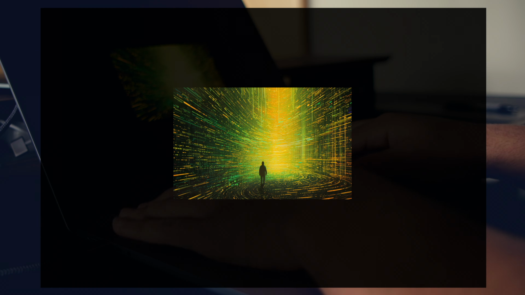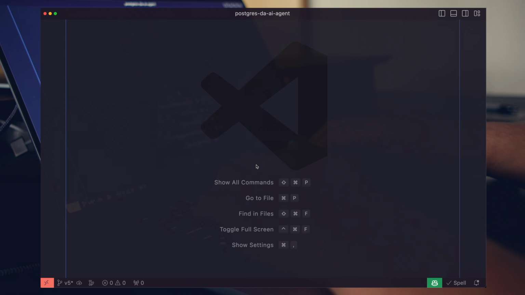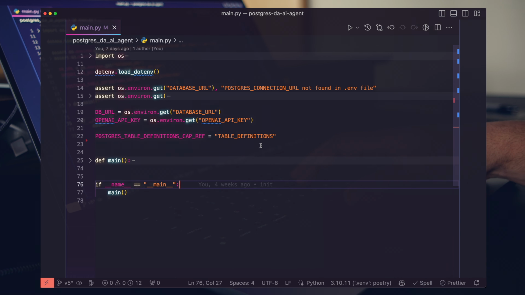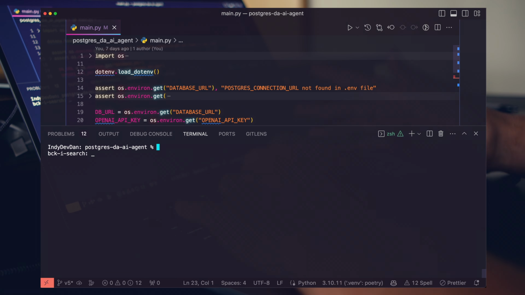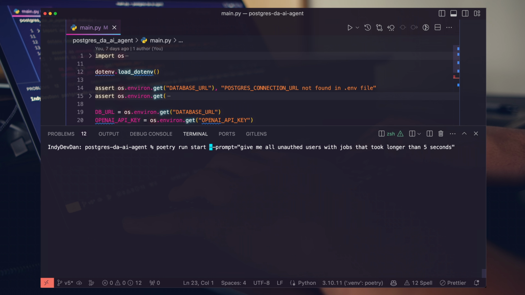So let's get started. Let's open up VS Code, and let's recap our application so far. Just a quick high-level overview as usual. We're going to run Poetry, and we're going to run the prompt, "give me all unauth users with jobs that took longer than 5 seconds." So I'm going to go ahead and run this.